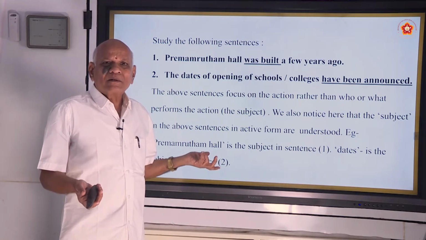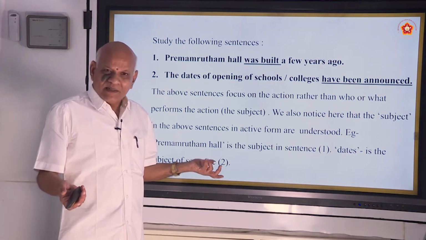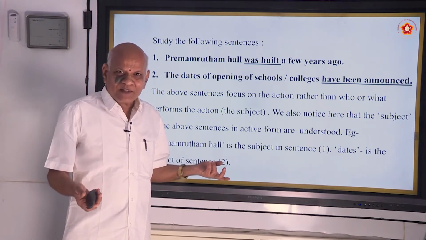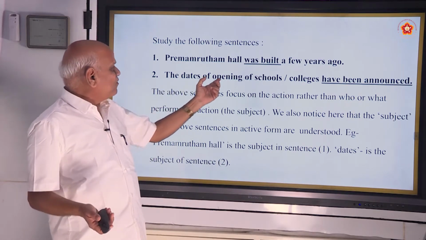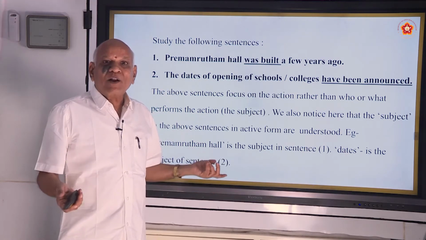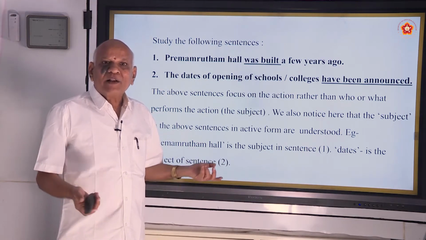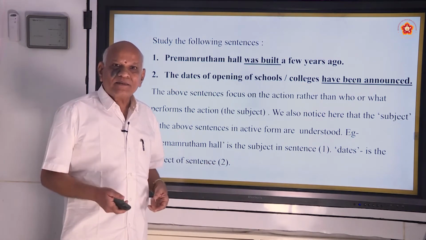Who constructs? Engineers, masons, that is obvious. Is there any necessity of using that? No. Come to the second: the dates of opening of schools and colleges have been announced. There is no need of by. It is obvious, the government order by the authorities.